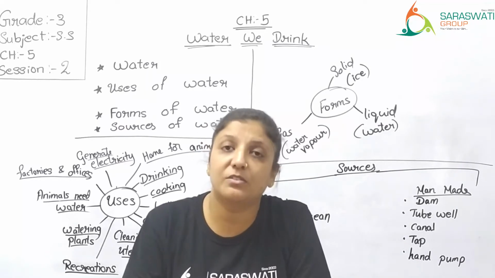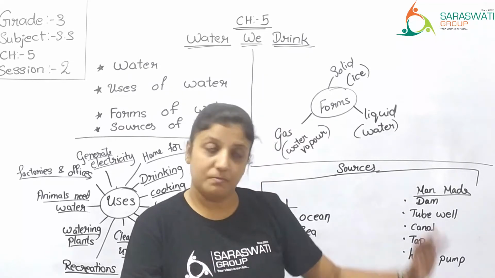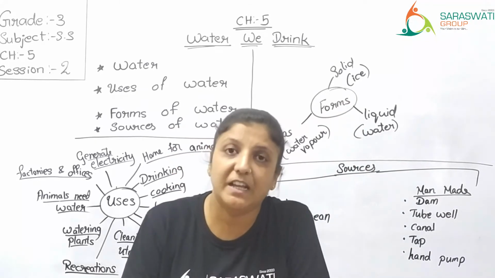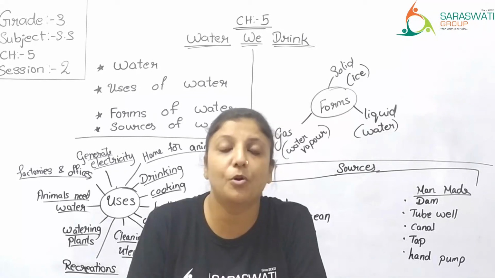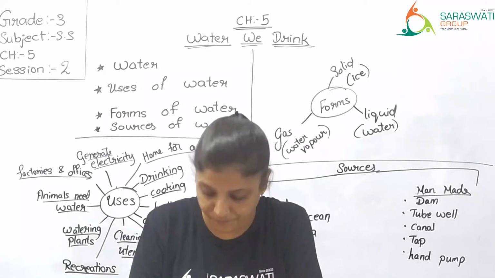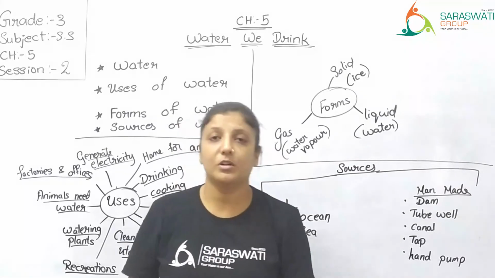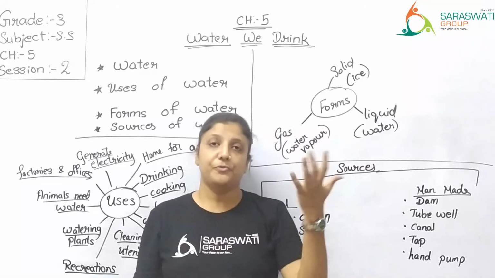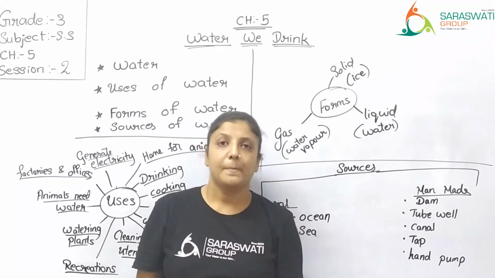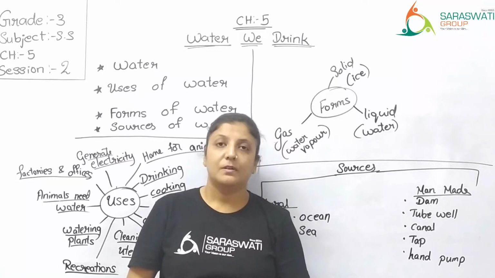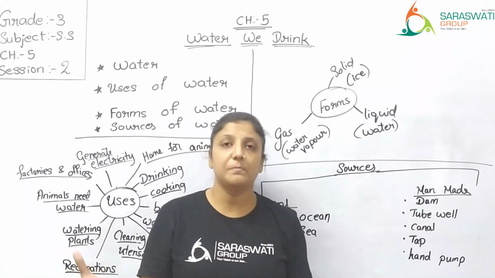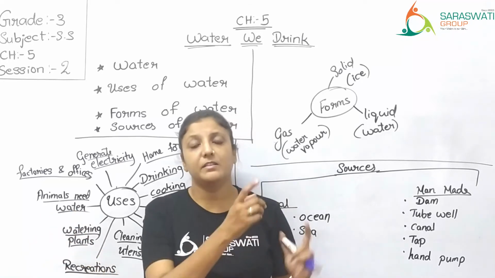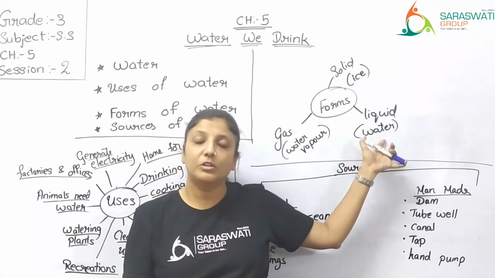So there are three forms of water. Water can be in three forms: solid, liquid and gas. All are water, but the forms of water are different. Now, solid water, that is ice, you can change it to liquid. You leave the ice for a few minutes in a cup, it gets melted, right? If the cup is placed at room temperature for 5 to 10 minutes, the full ice gets melted, and this solid ice will turn back to water.